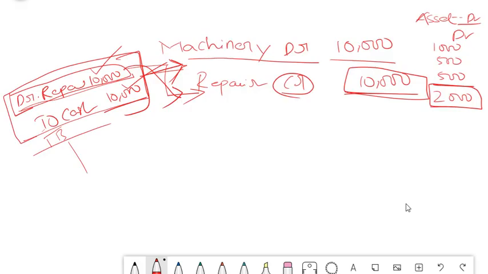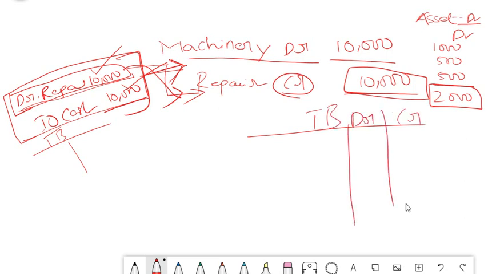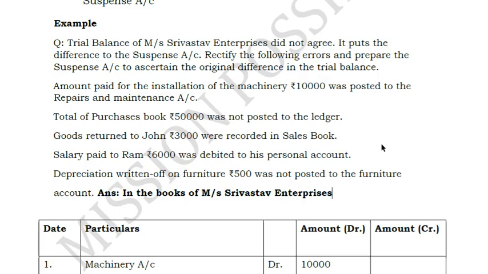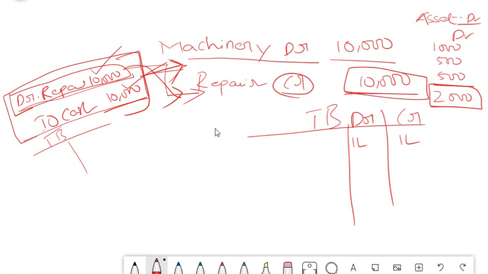In the TB there is debit, there is credit. Assuming that everything is correct, 1 lakh here, 1 lakh here should be the balance. Now he has told that 50,000 was not posted to the ledger.